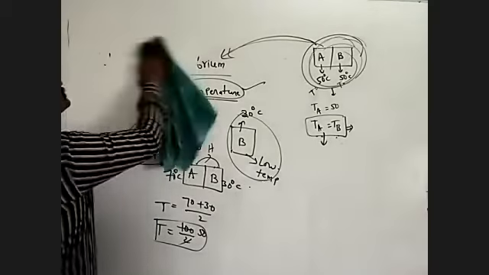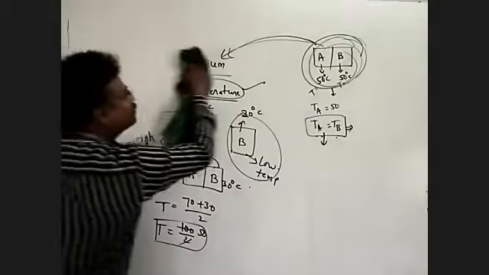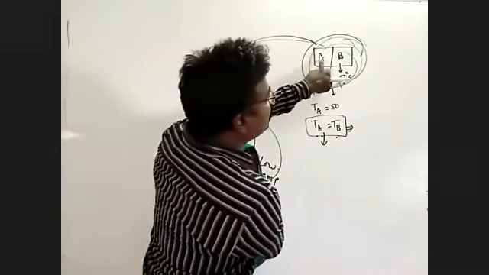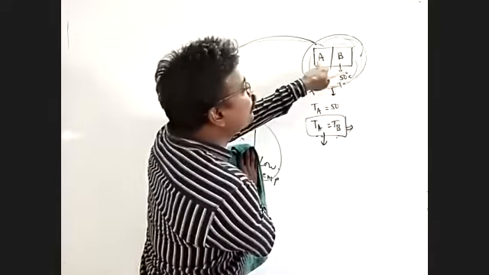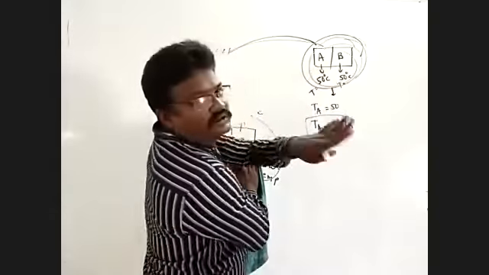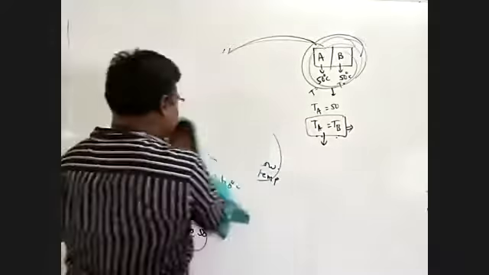That is the meaning of thermal equilibrium. So this is body A and body B. Both bodies have the same temperature, so A and B are in thermal equilibrium.